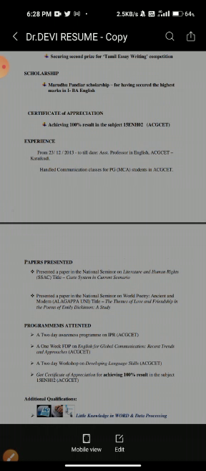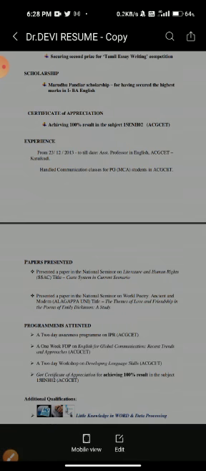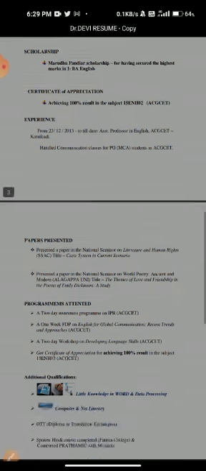If you are an NSS volunteer or an NCC volunteer, all these things you can write here, because they will indicate you have soft skills. So you can include whatever things you want to express here.